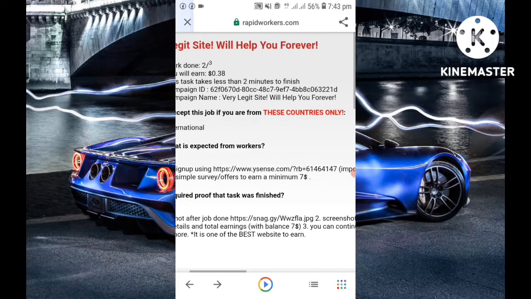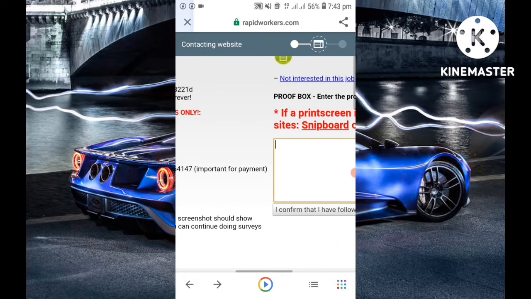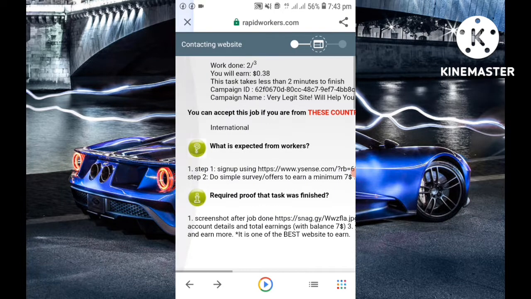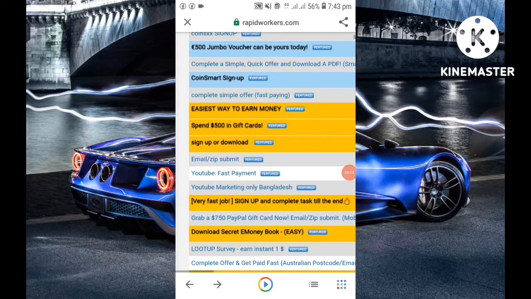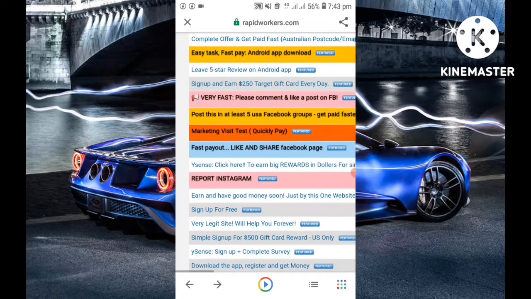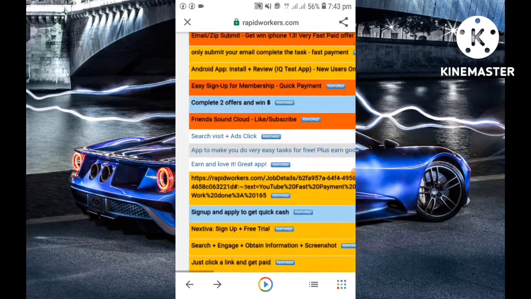If you see that some job is difficult for you to do, you can change to another job, because there are so many ways for you to earn on this platform. You can do as much as you want or as you can.